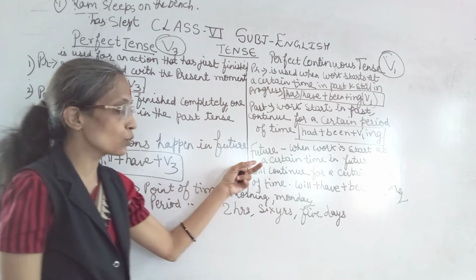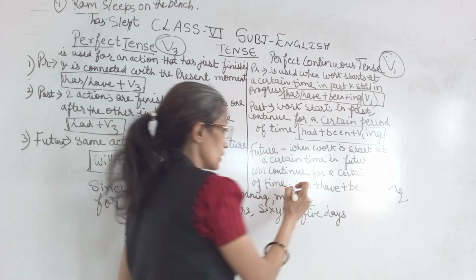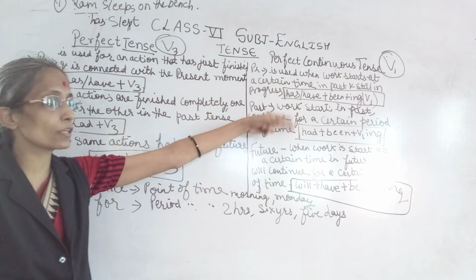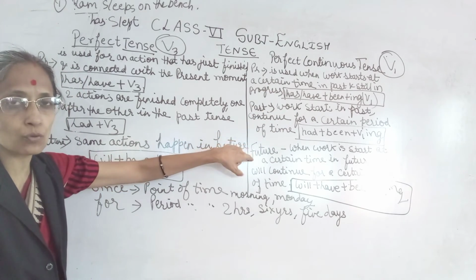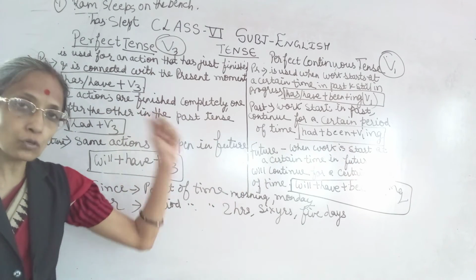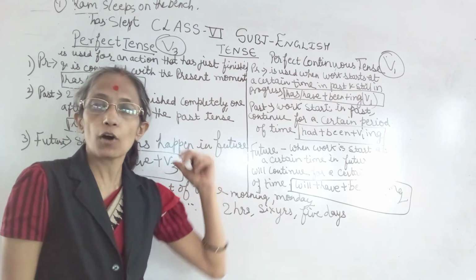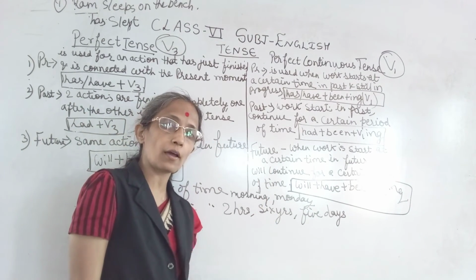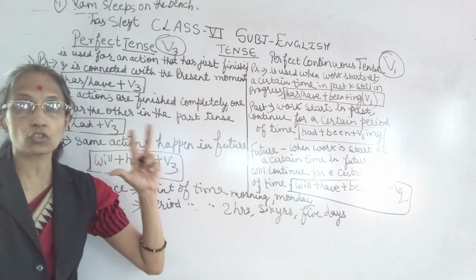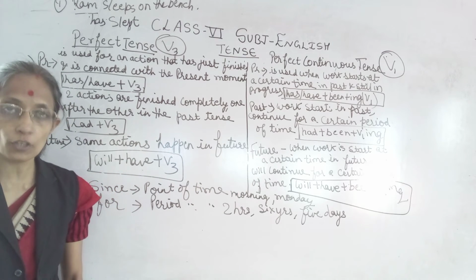Okay. Now future. फ्यूचर के लिए आपको फॉर्मूला will have been ing, will plus have been ing. You have to remember only the formula. When you have to use future perfect continuous, when work is start at a certain time in future. Future में जब कोई काम किया रहेगा and will continue for a certain period of time, बहुत देर तक के वो फ्यूचर में जो काम हो गया है और वो जो अभी भी चल रहा है for a certain period of time, कुछ टाइम के लिए वो हो रहा है, then it is called future perfect continuous.